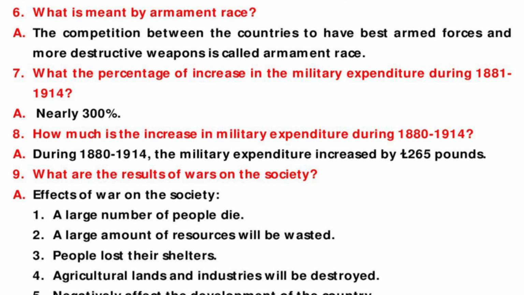Here the answer is nearly 300%. Next question is, how much is the increase in military expenditure from 1880 to 1914? During 1880 to 1914, the military expenditure increased by 265 pounds.